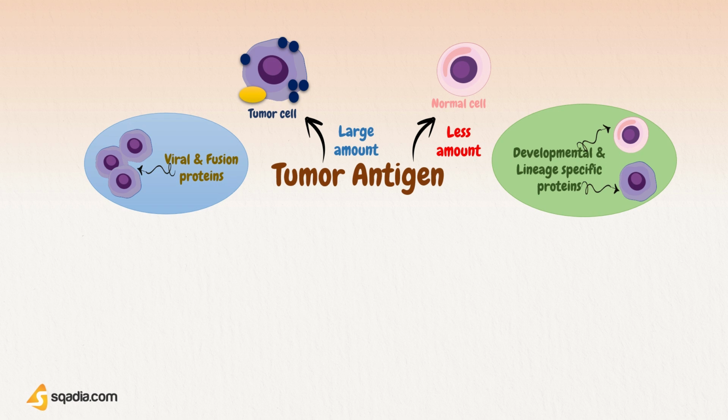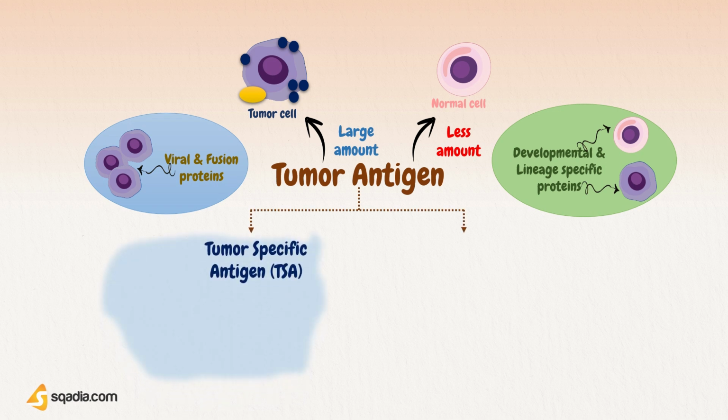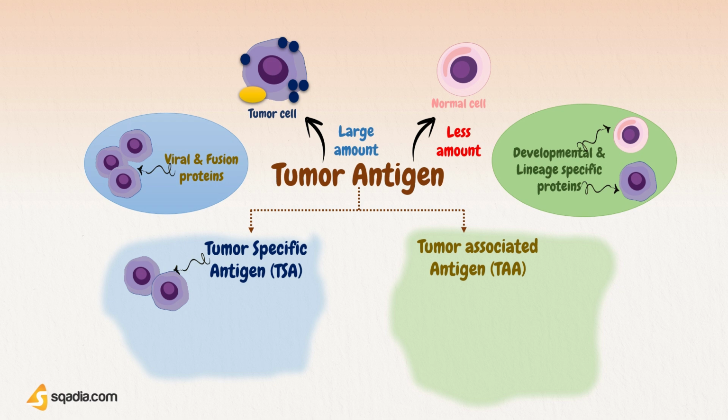So tumor antigens are expressed in two ways. Either they are tumor-specific antigens or tumor-associated antigens. Tumor-specific antigens, TSAs, are found in cancer cells only and never in healthy cells. For example, point mutations in tumor suppressor gene P53 can lead to the development of tumor-specific peptides that do not occur in normal cells.